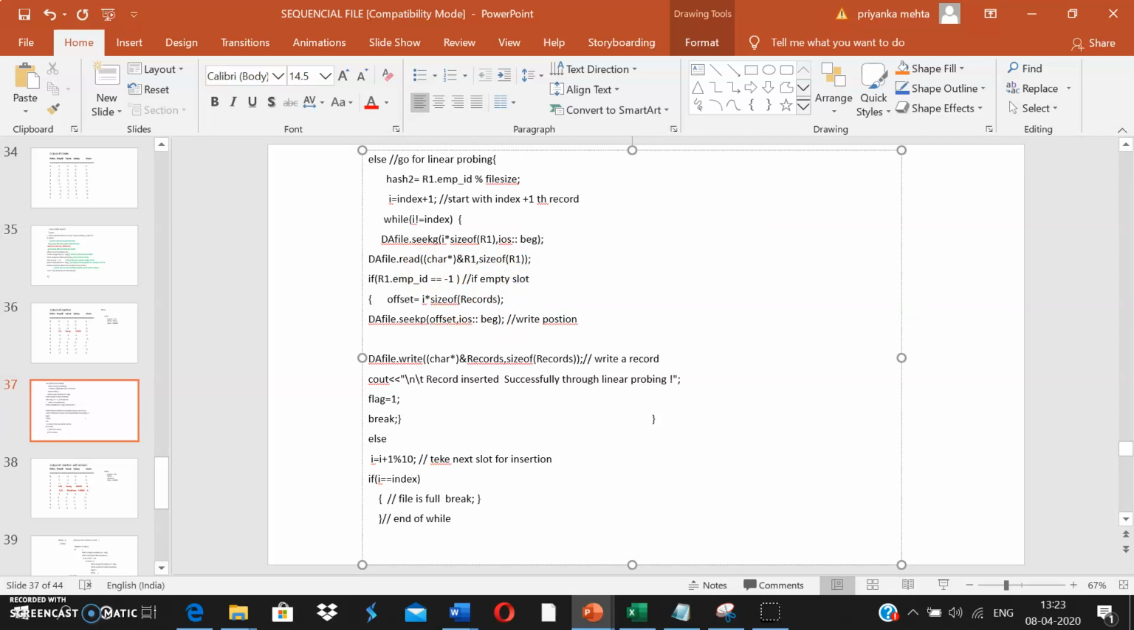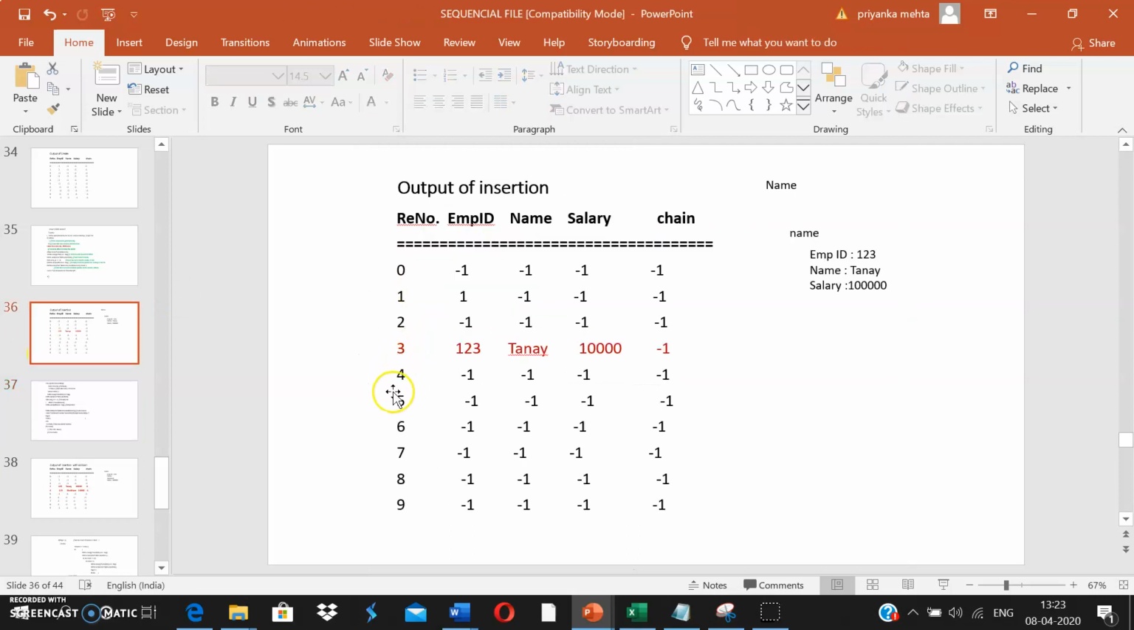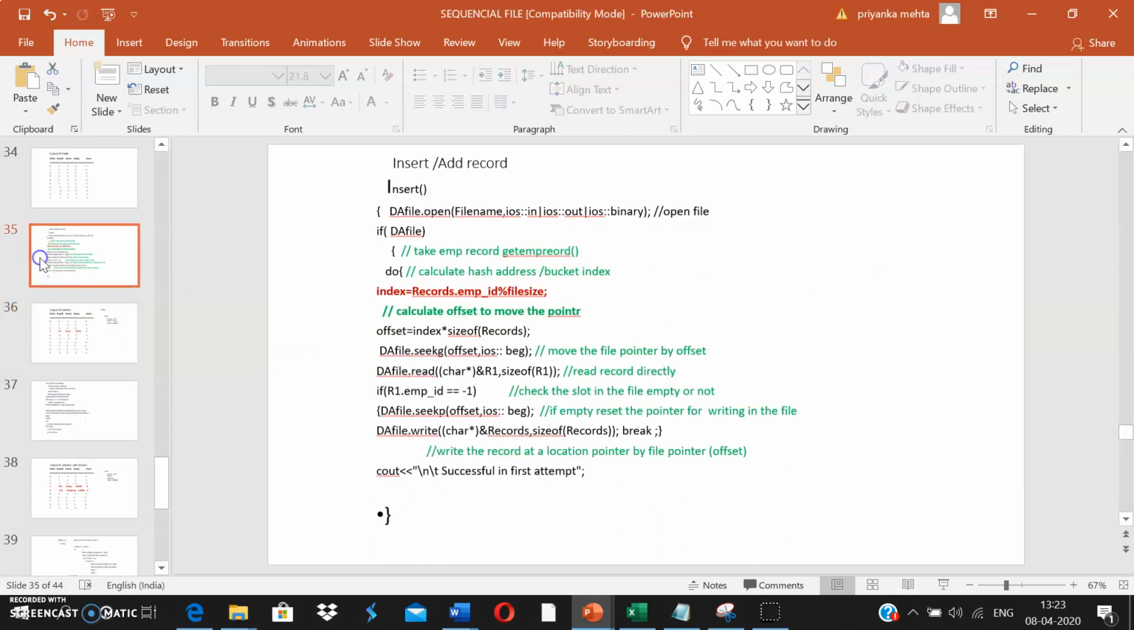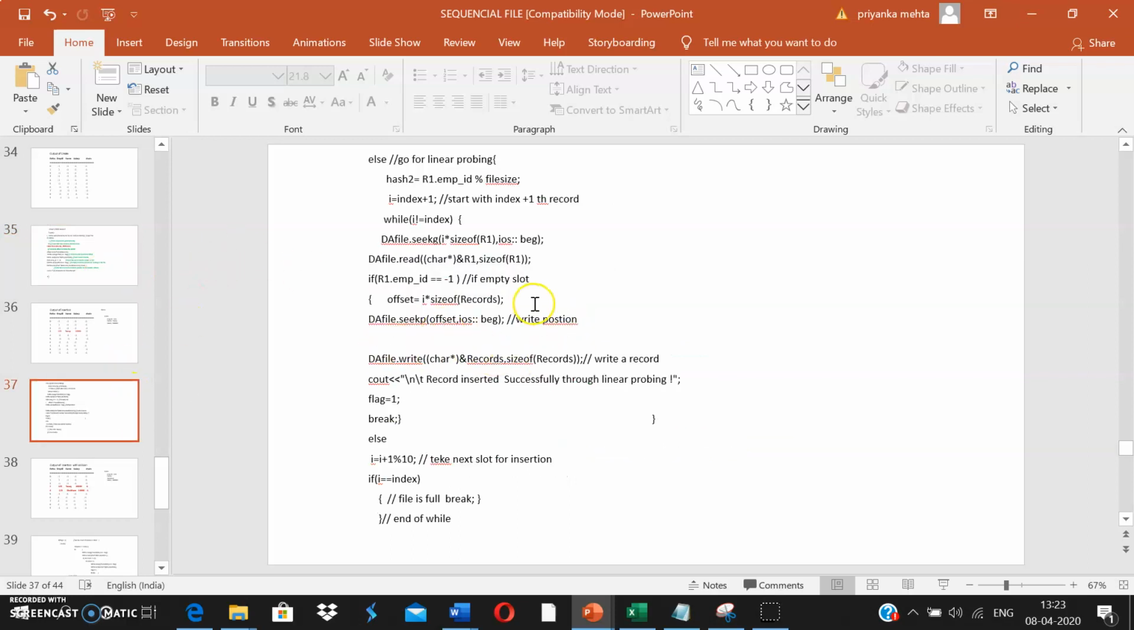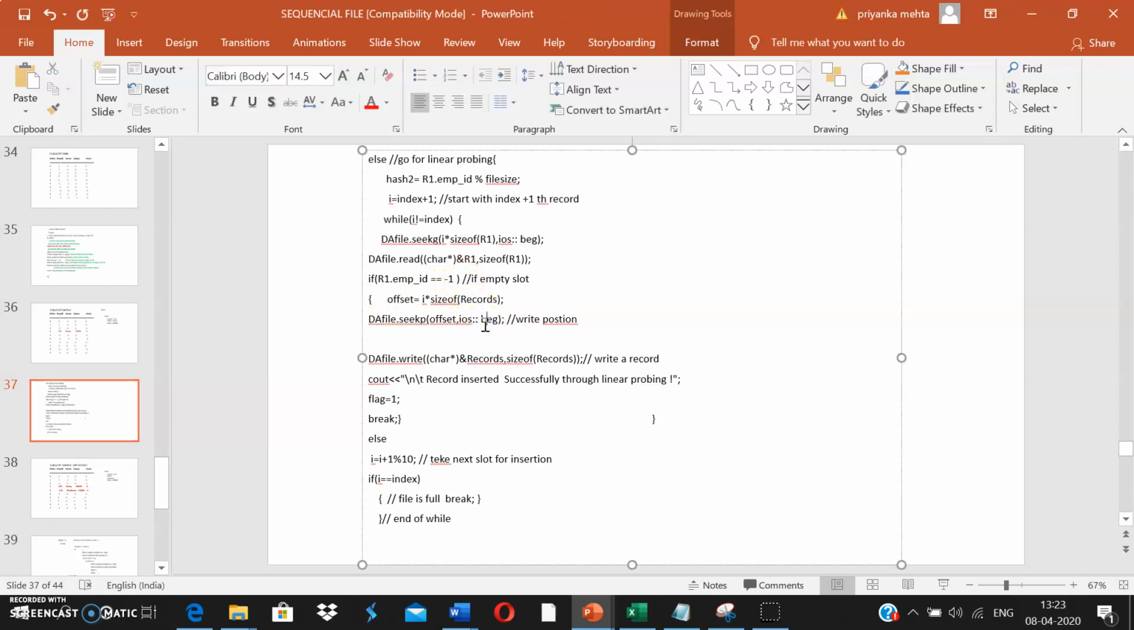If the slot is empty, again I'm going to bring my writing pointer here and I'm going to write the record. So I bring it using seekp, sorry, this will be moving the put pointer, right? So again, if the employee ID is -1, I'm going to bring my put pointer to after skipping 4 records. Then I'm going to write my particular record here and I'm going to set the flag to 1 representing I have found the position and I will come out of the loop. No more linear probing is required.